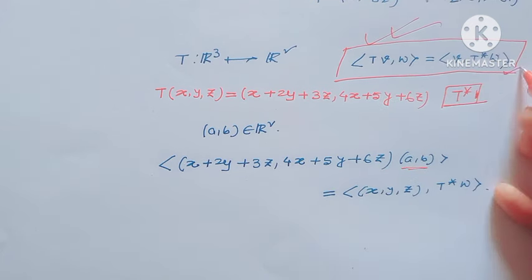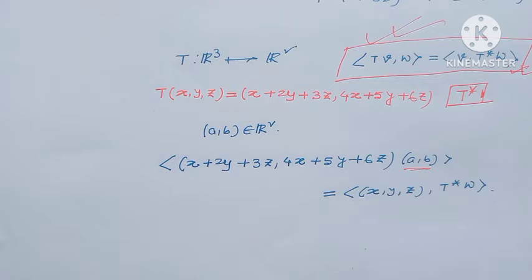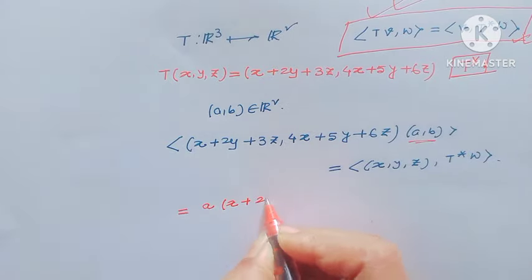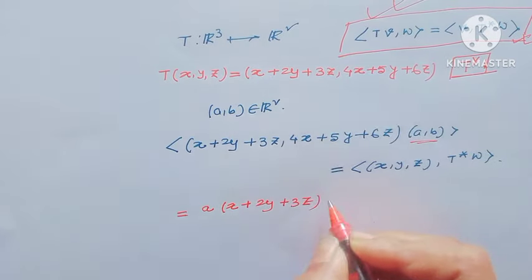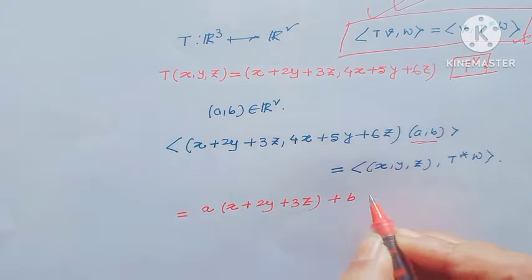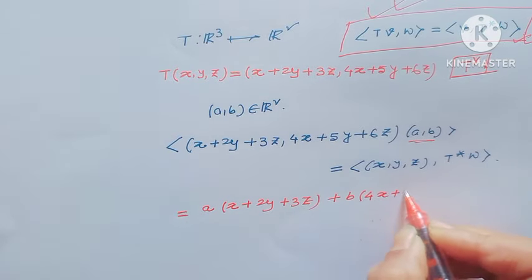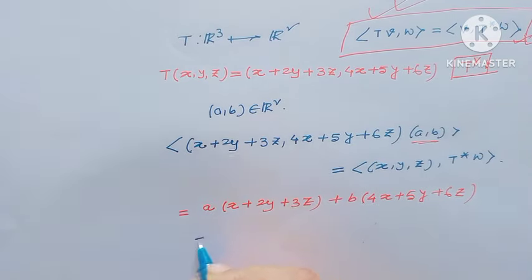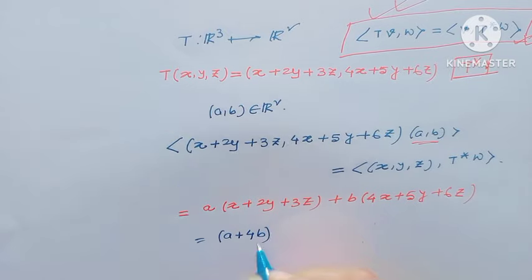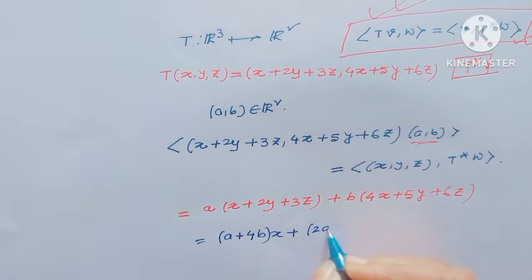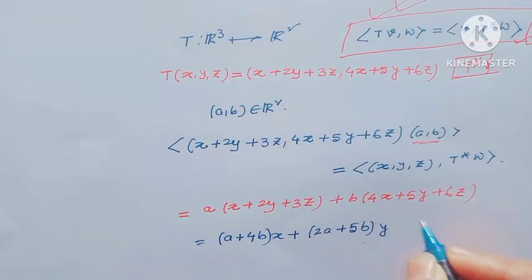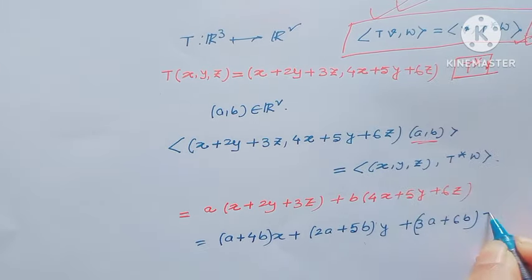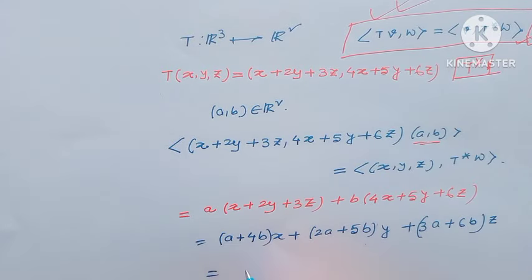And by this definition, we can write this as a times (x + 2y + 3z) plus, by the definition of inner product, b times (4x + 5y + 6z). This is equal to (a + 4b) times x plus (2a + 5b) times y plus (3a + 6b) times z, and we can write this as an inner product